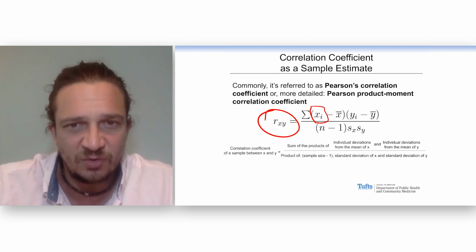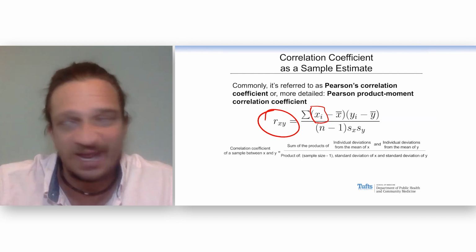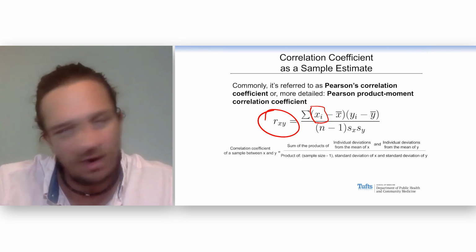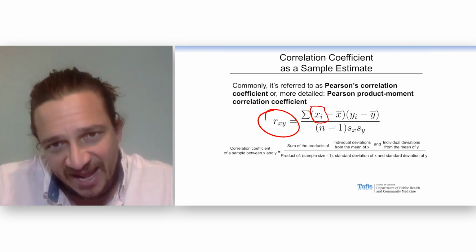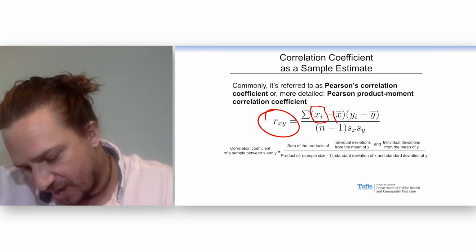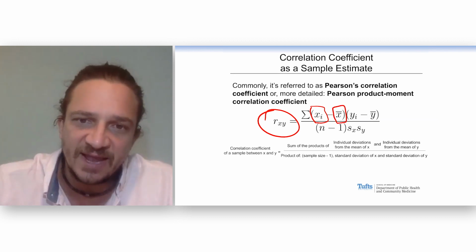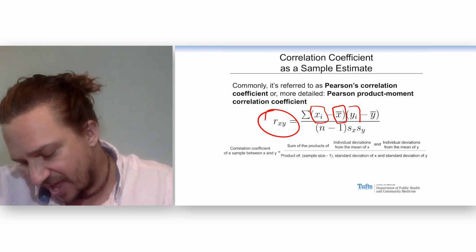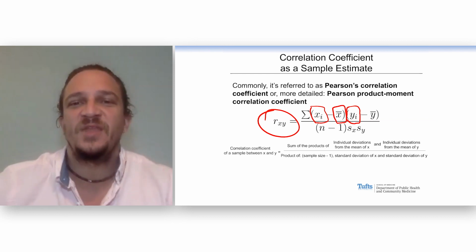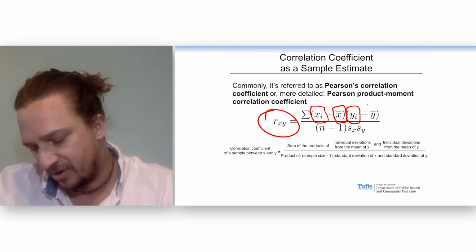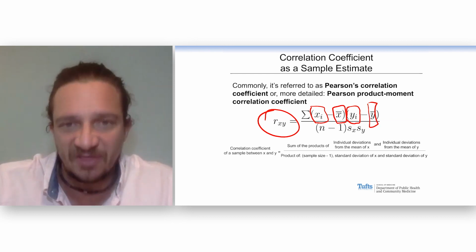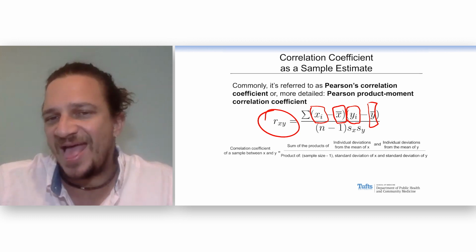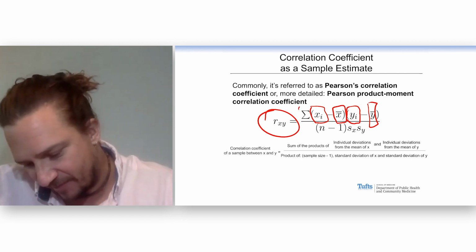For each individual bear, you take their length, and you see how far away it is from the mean length. And then you see for that bear's weight, how far away it is from the mean weight. You multiply these two things together, and you do this for every single bear, and you add them up.